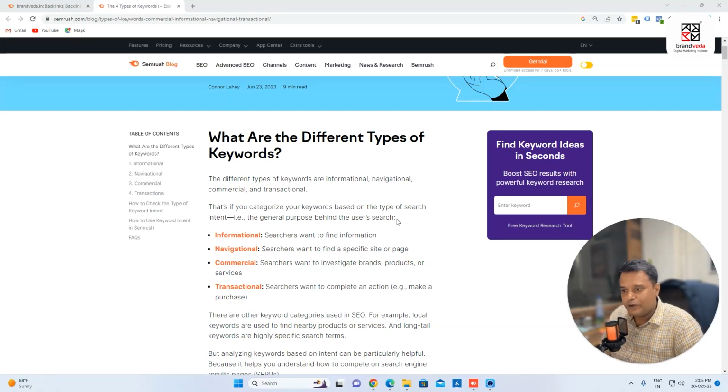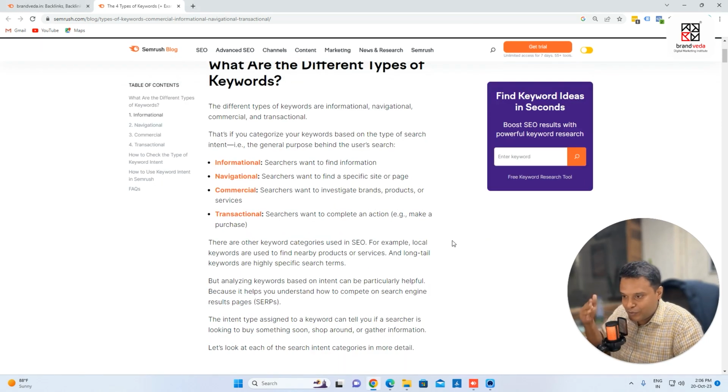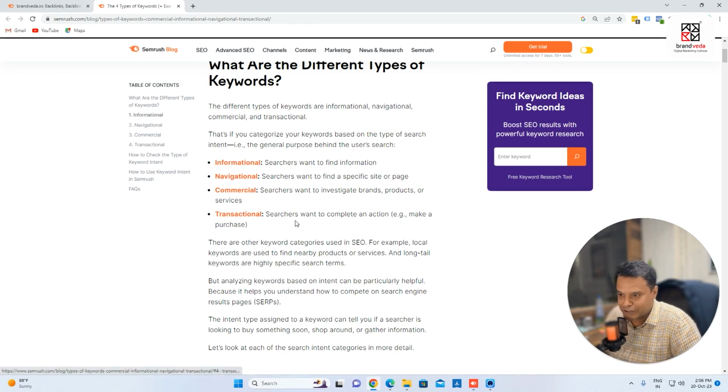Okay, so in this video, I'll be talking about types of keywords. When people search on the Google search engine, we define it into 4 keyword types. Keep this in mind. There are 4 types of keywords. It's a very good article. You'll understand this very quickly: informational, navigational, commercial, and transactional.